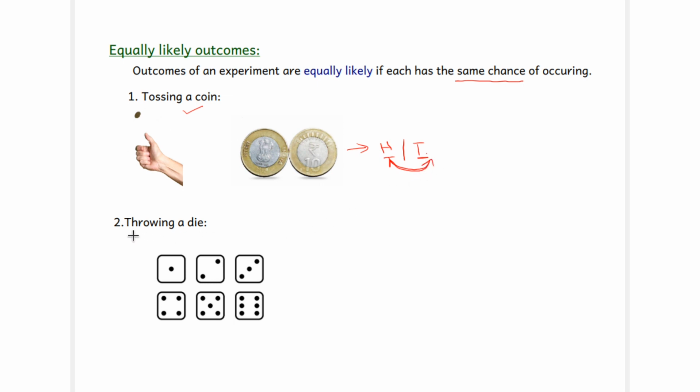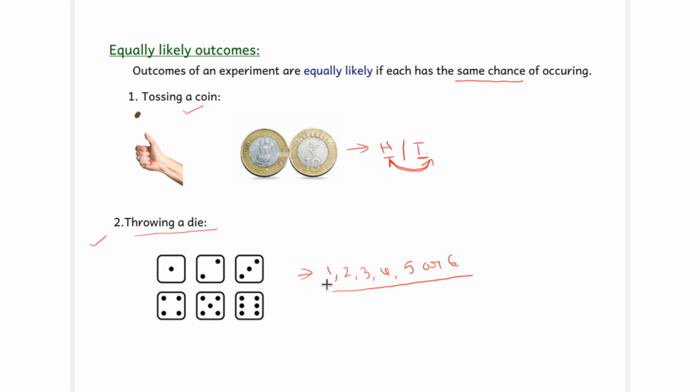Now, throwing a die, the second example. When we throw a die, the outcomes are 1, 2, 3, 4, 5 or 6. These are the outcomes of the experiment of throwing a die. If we throw a die, we don't know exactly what outcome we will get, but we know that we will get a number between 1 and 6.